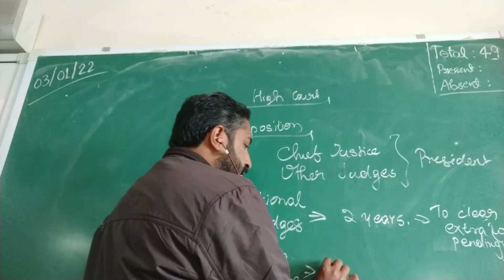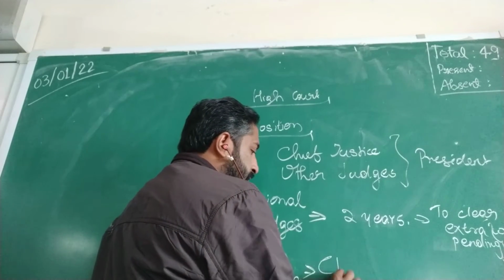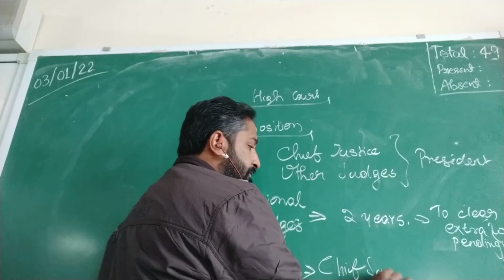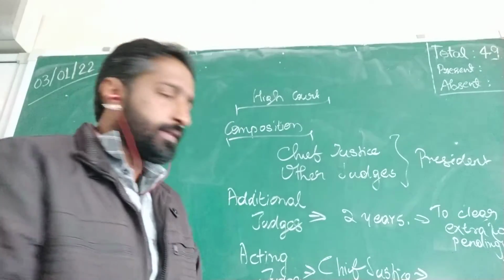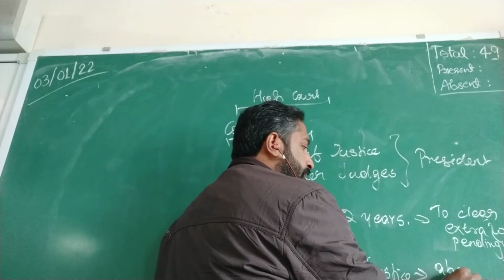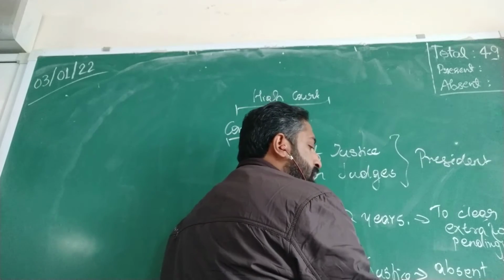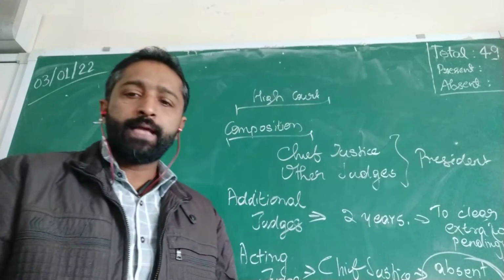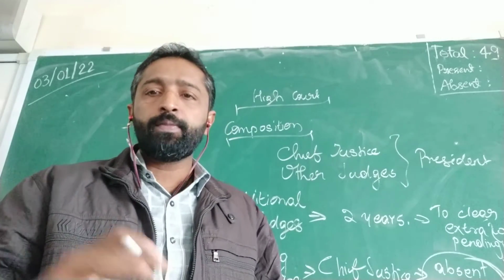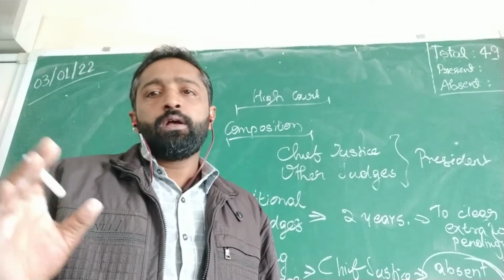The first reason is absent temporarily, and the second reason is unable to perform the duties.